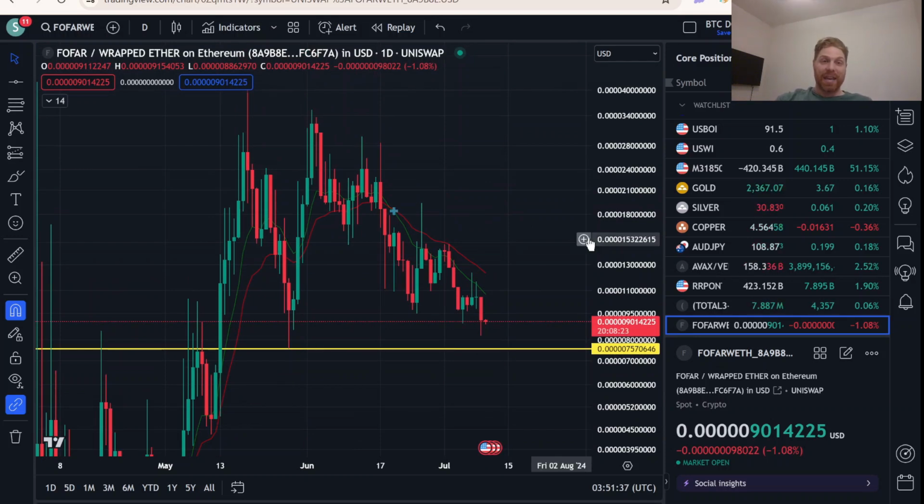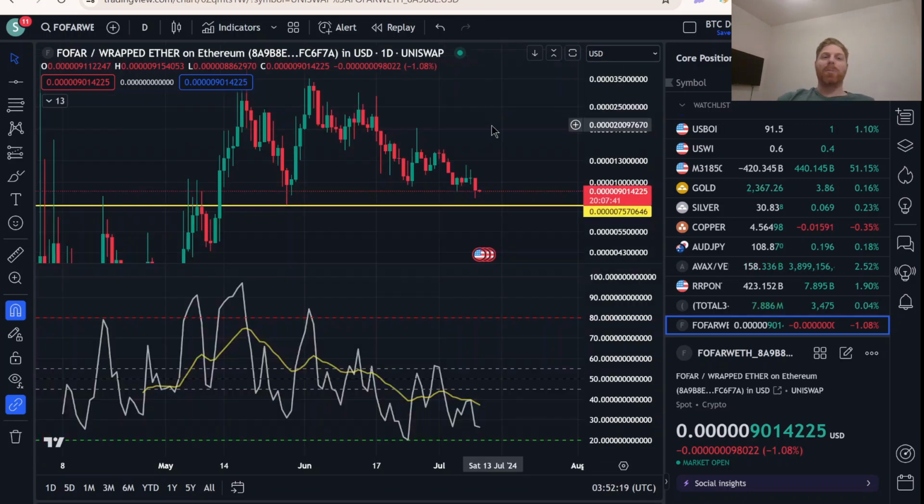And I'm not just saying that because I hold the token, but I'll show you the reasons why I'm saying that. And they have to do with things like the RSI, overbought, oversold conditions, things like that. Okay, so this is the Snabble RSI. Anything above 80 is considered to be pretty overheated. Anything below 20 is considered to be pretty underwater.